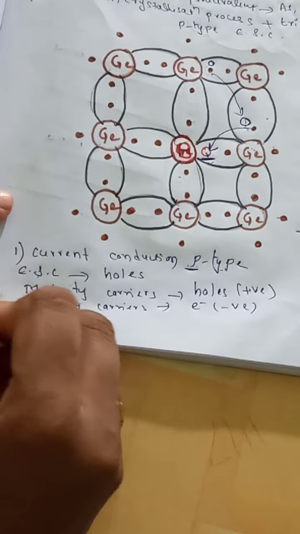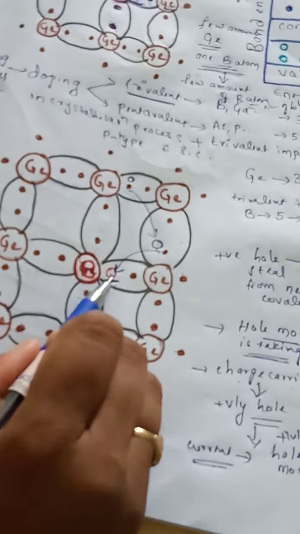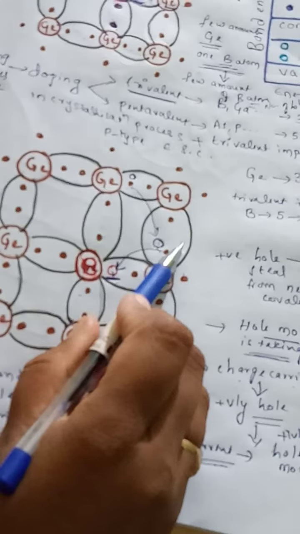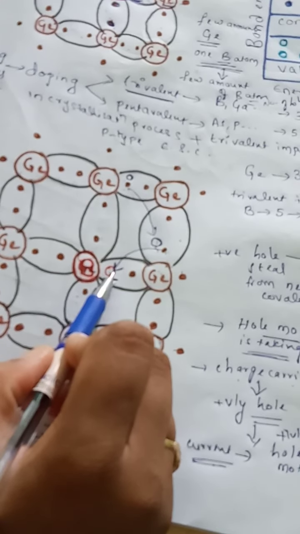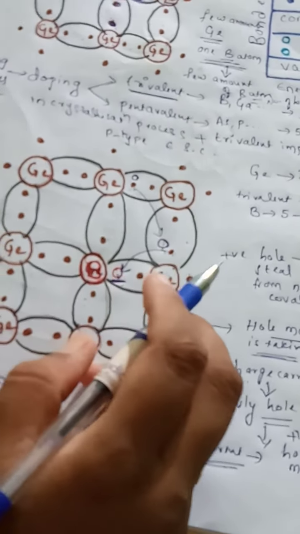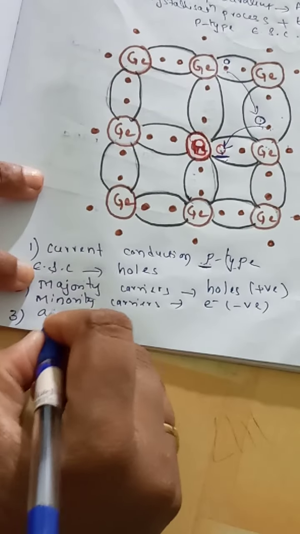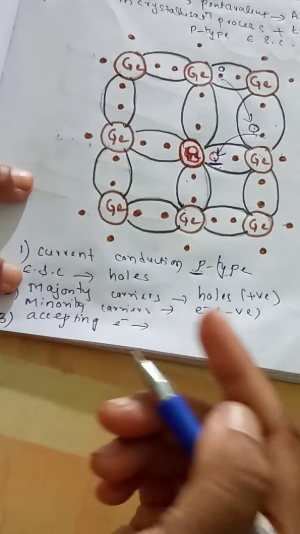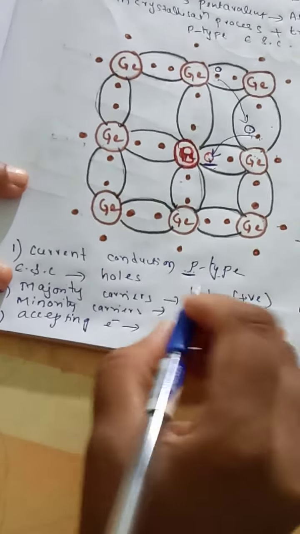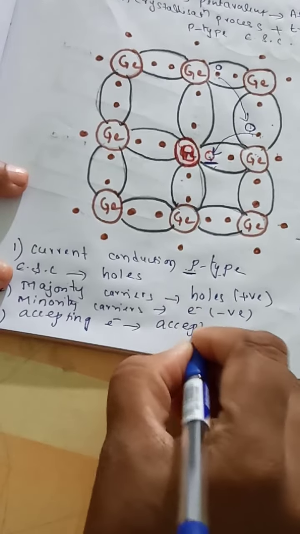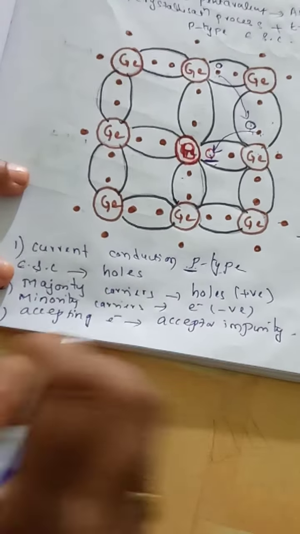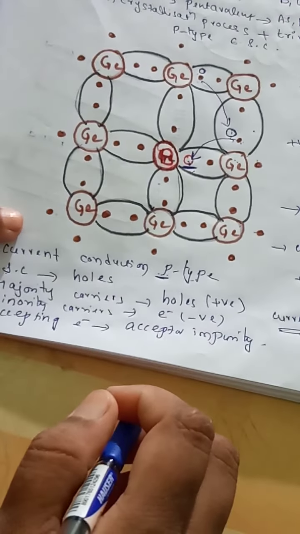Now the next one. Here, as I said, this hole is stealing an electron from the neighboring covalent bond. Stealing an electron means it is accepting the electron. As it is accepting the electron, we call it an acceptor impurity.